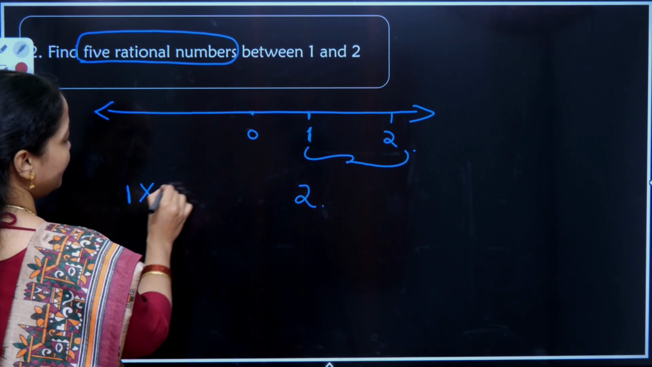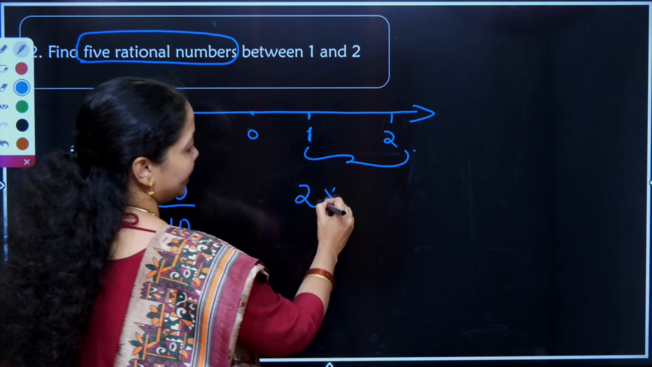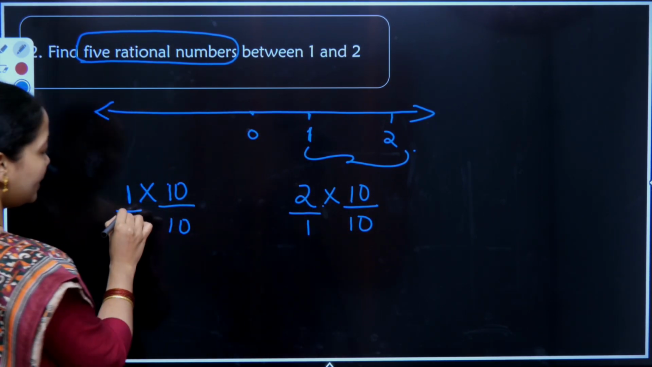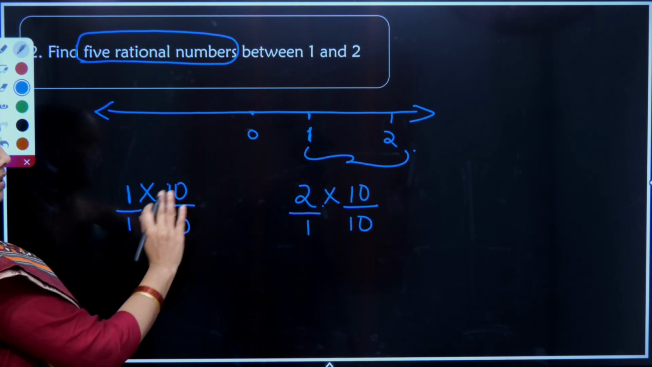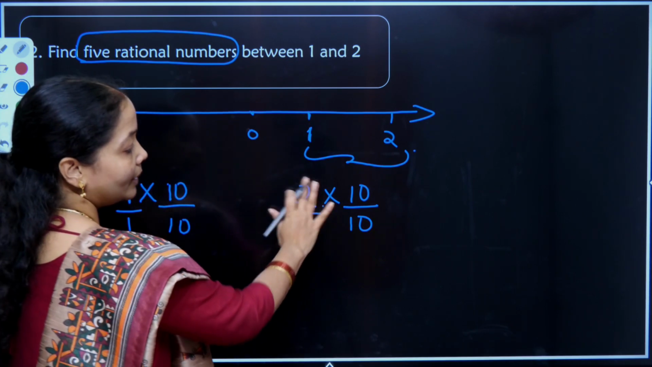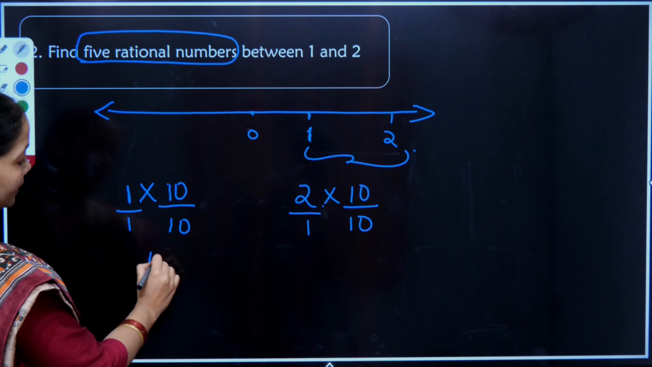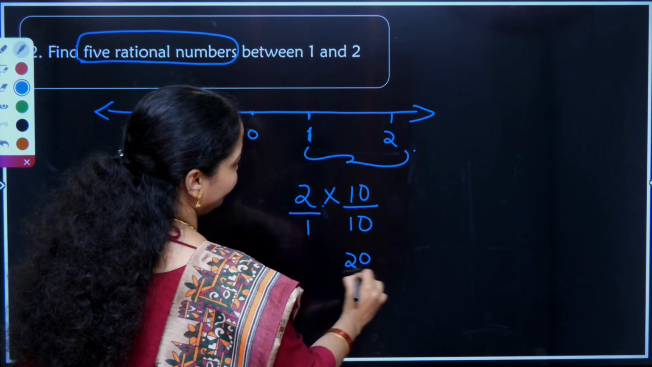I'll multiply this with any number like 10 and divide it with 10. I'll multiply this with the same set of numbers. 2 is written as 2 by 1 and 1 is written as 1 by 1. Now if I'm multiplying both the numbers with 10 and dividing by 10, the numbers are not changing. The original numbers are the same. That is the reason. Now 1 tens are 10 by 10. Again 2 tens are 20 by 10.